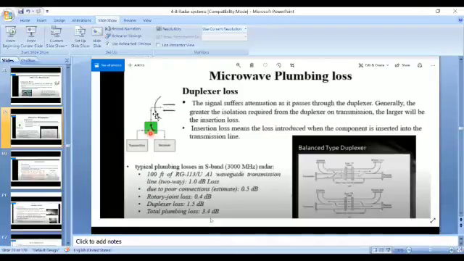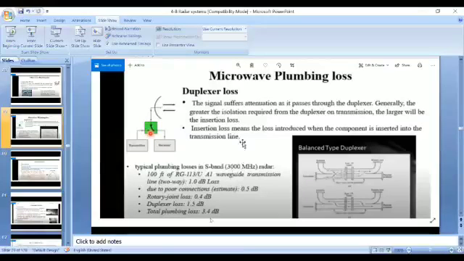At one time it is acting as a transmitter, at another time as a receiver, so some switching between the transmitter and receiver takes place. Any loss caused in this way is called the duplexer loss.